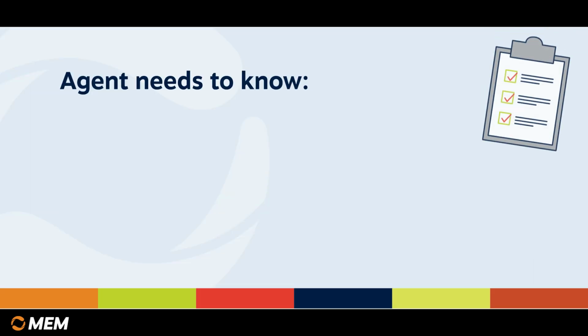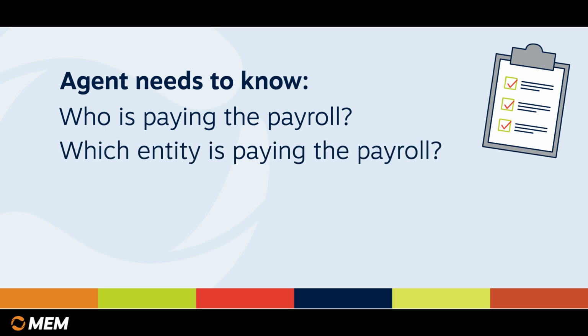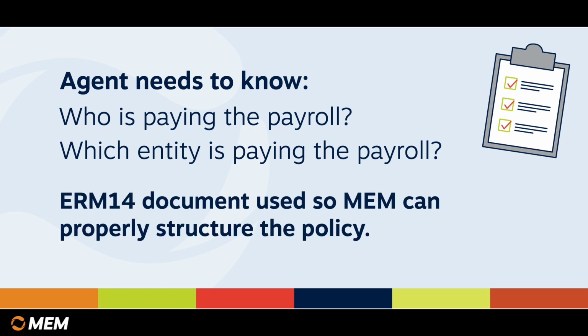So if you have any of those forms, that can assist you in determining what the name of the entity is and what the FEIN number is. In most cases, that's who needs to go on the policy. So the agent needs to be aware of who's paying the payroll, which entity is paying the payroll, and provide that information to the MEM underwriter so they can properly structure the policy. We have a form called the ERM 14 that allows all this to be documented so that the MEM underwriter can correctly reflect the structure of the company on the policy.